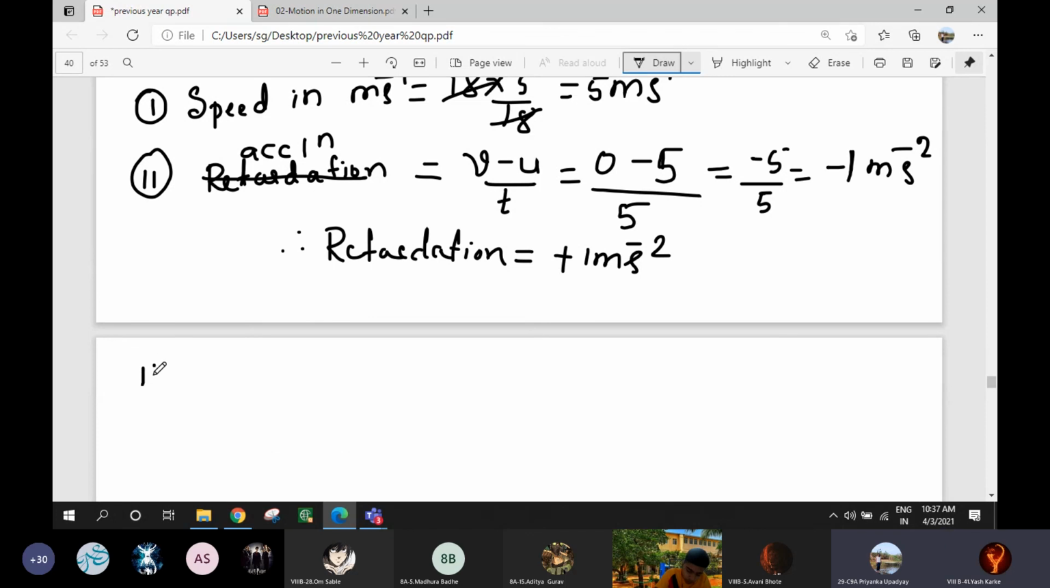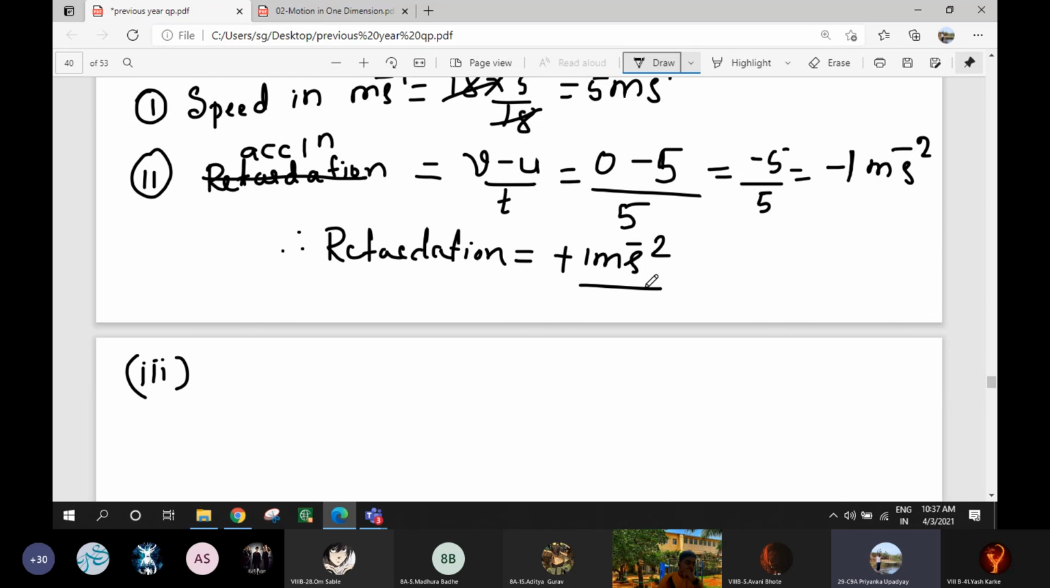Any doubt? No, Miss. Third one: the speed of the car after 2 seconds of applying brake. So we have found out the speed of the car in meter per second after 5 seconds. Now we have to find it for 2 seconds. So we know that retardation produced is how much? 1 meter per second square. Acceleration we know.